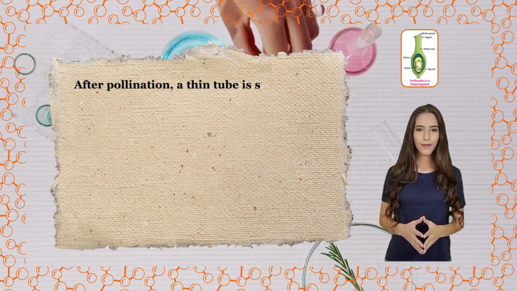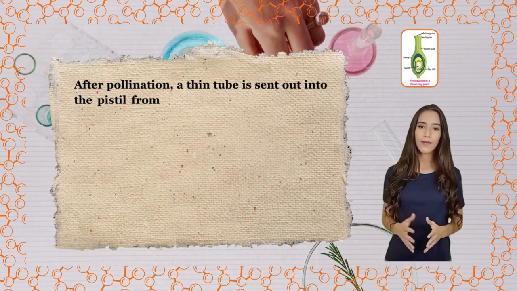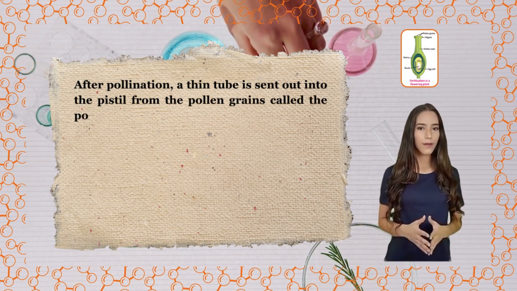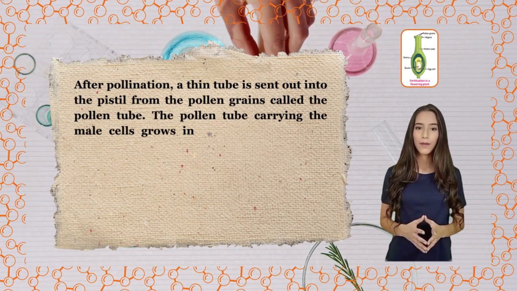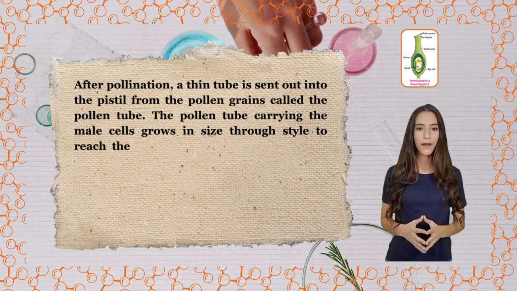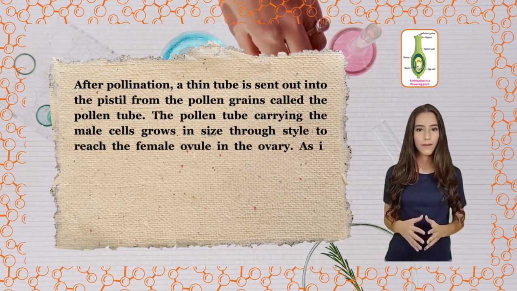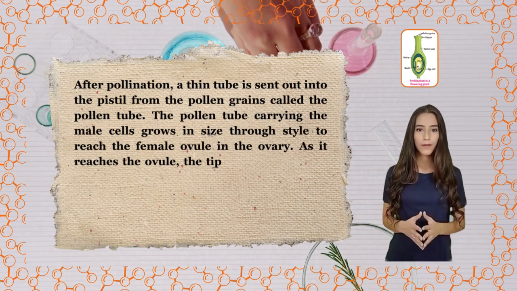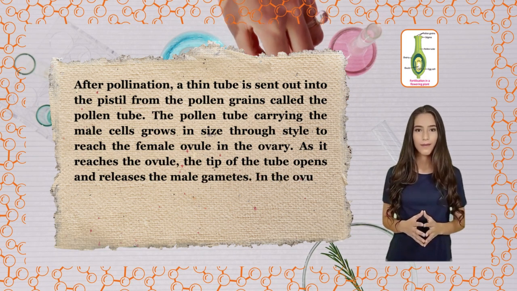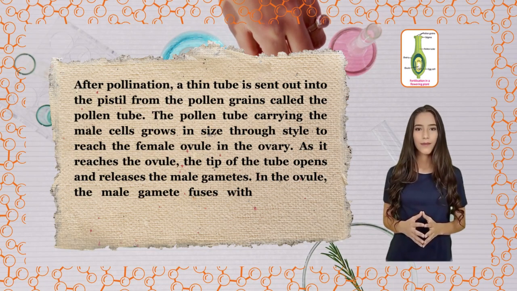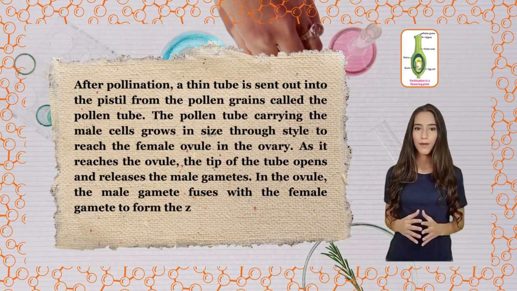After pollination, a thin tube is sent out into the pistil from the pollen grains, called the pollen tube. The pollen tube carrying the male cells grows in size through the style to reach the female ovule in the ovary. As it reaches the ovule, the tip of the tube opens and releases the male gametes. In the ovule, the male gamete fuses with the female gamete to form the zygote.